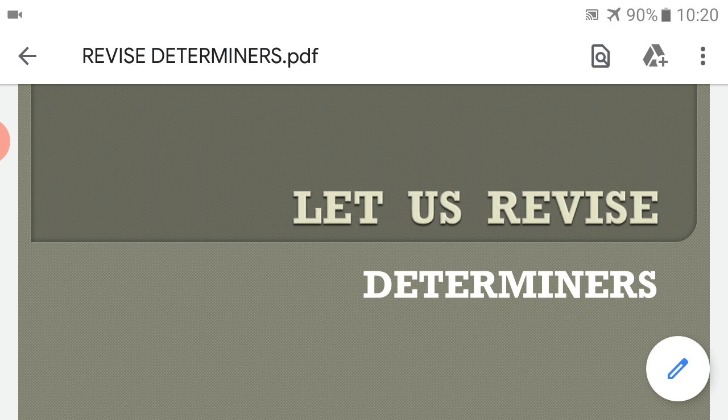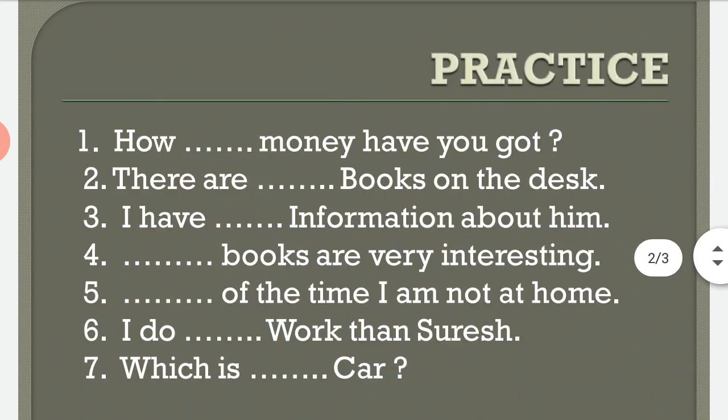Determiners, as I already discussed in my previous video, are words placed before a noun or a noun phrase. Determiners determine the noun. Okay, so let us revise determiners. Here is a worksheet for practice. We will revise it. If you have not been given a help box, then you have to write down the determiners according to you. So here are some sentences. We will use determiners here.